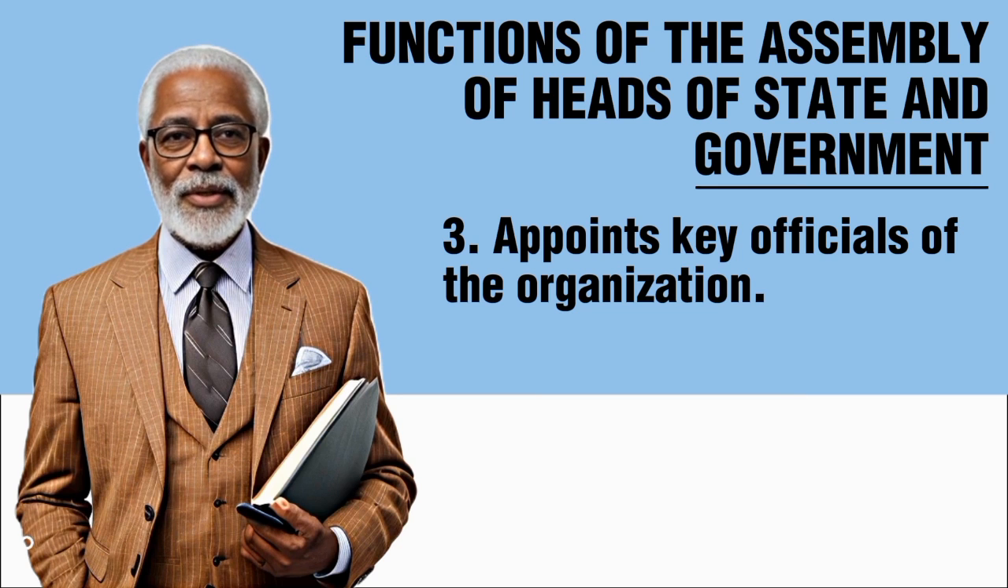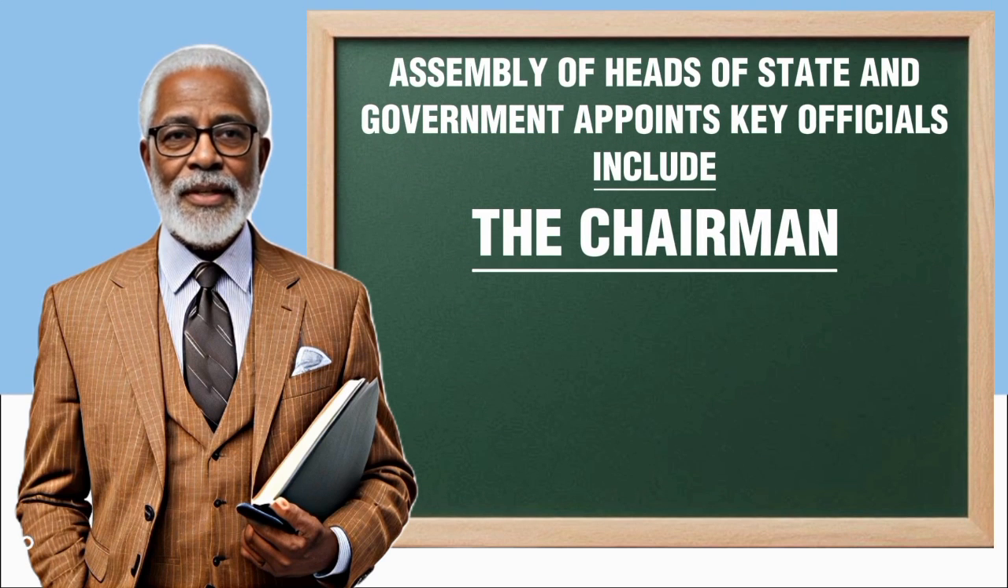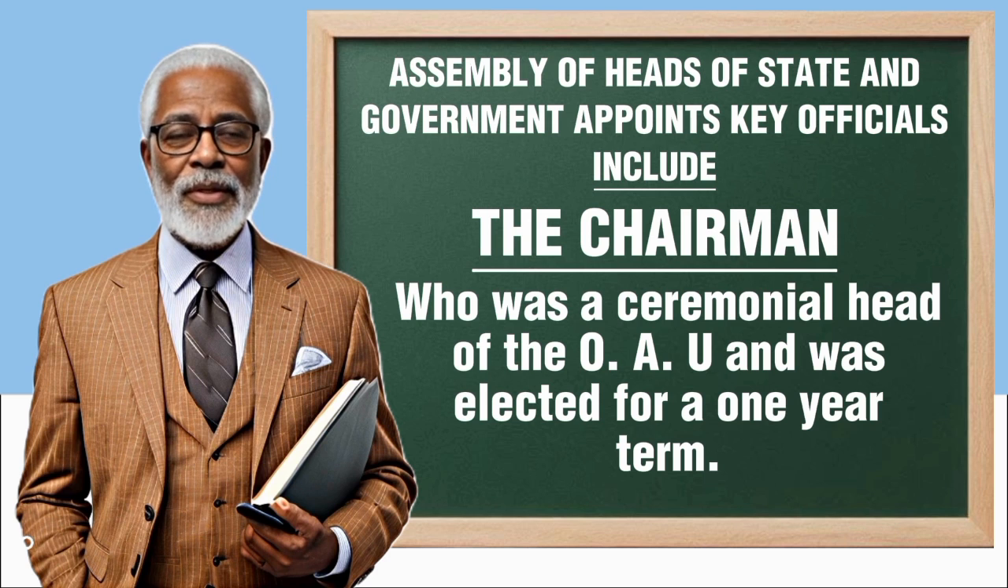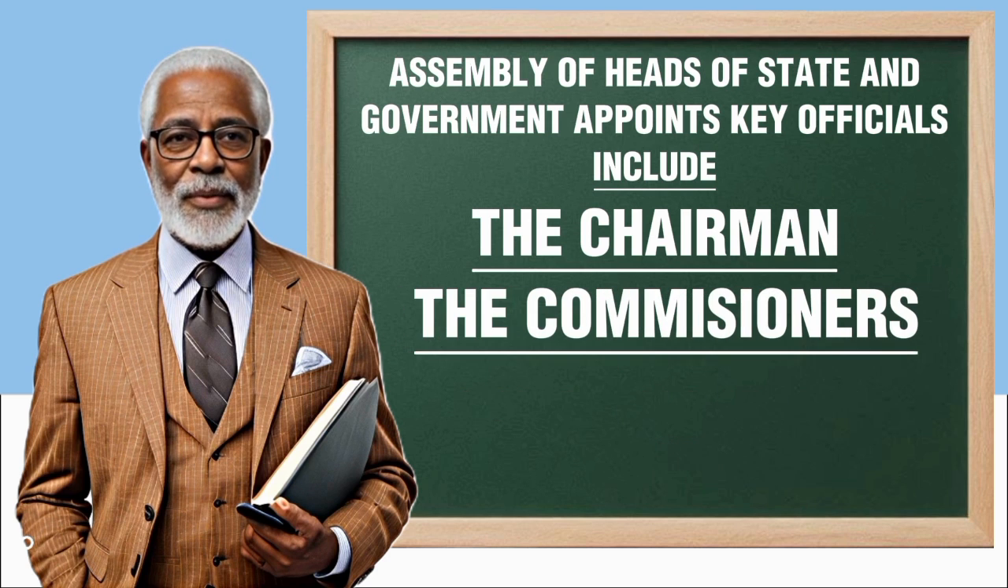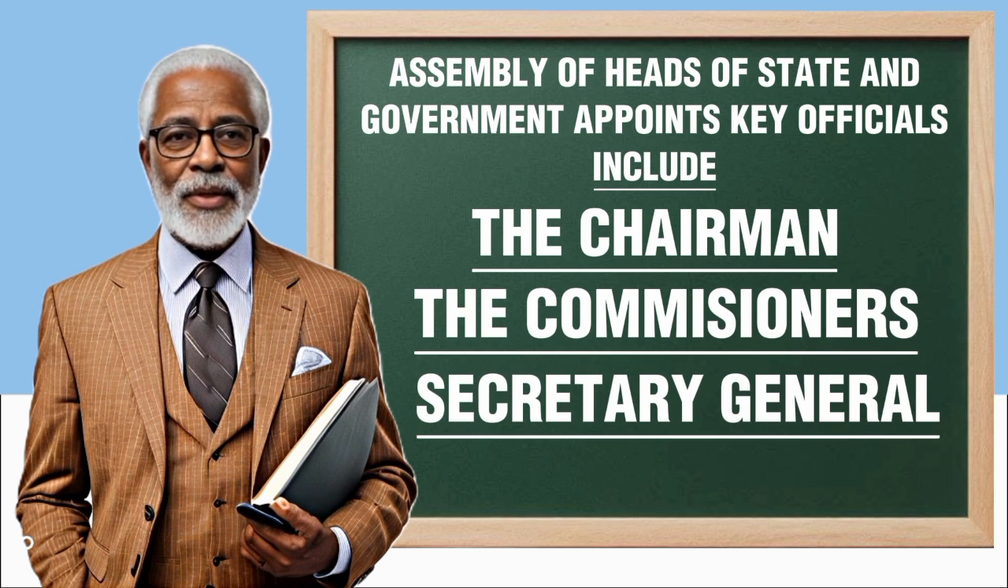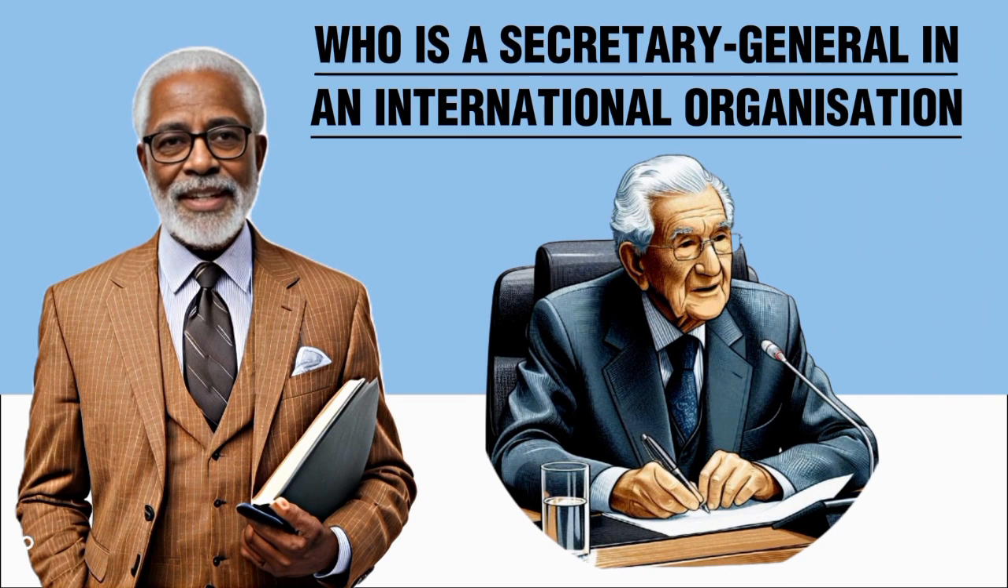Third, the Assembly of Heads of State and Government appoints key officers of the organization. Among these key officials include the chairman or chairperson of the assembly, who was the ceremonial head of the OAU and was elected for a 1-year term, the commissioners, and also the secretary general. Who is a secretary general in an international organization?